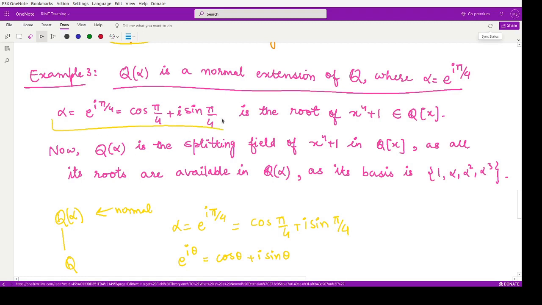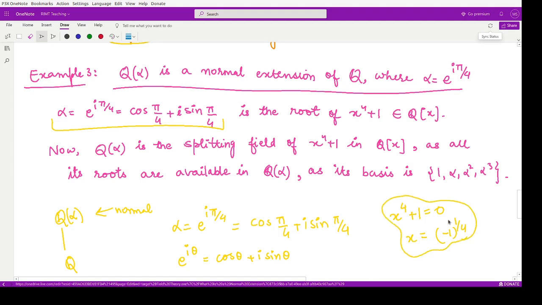Now, this is the root of the polynomial x raised to power 4 plus 1 equal to 0. This is the polynomial equation. So now we can calculate x from here. It would be minus 1 raised to power 1 by 4. We would be interested to calculate the roots of this particular polynomial.